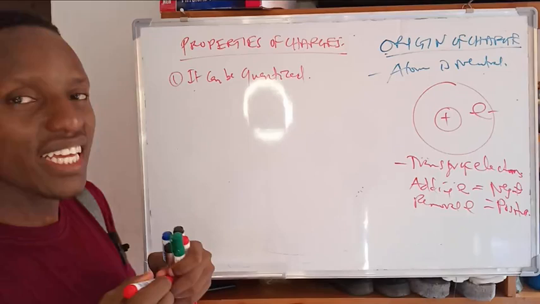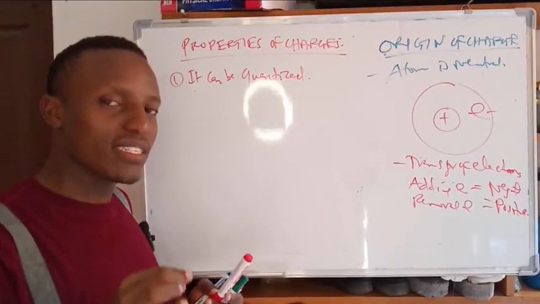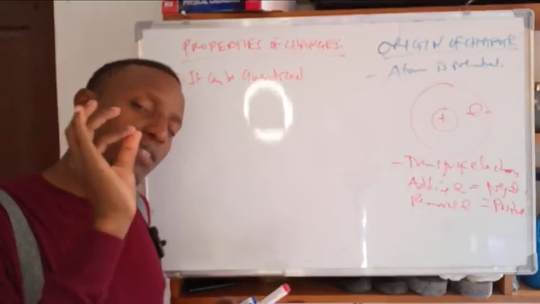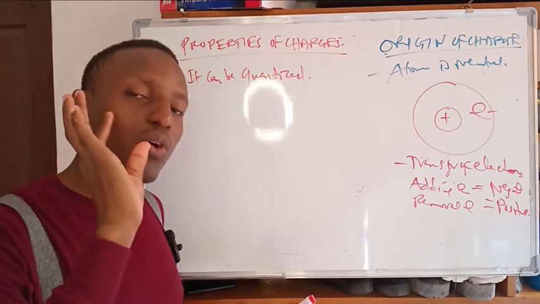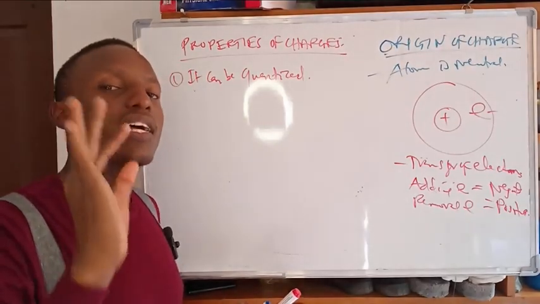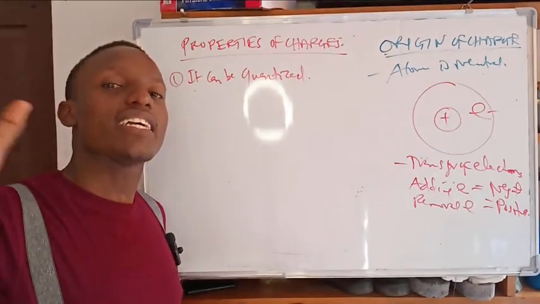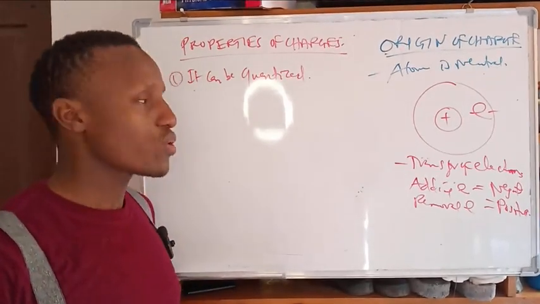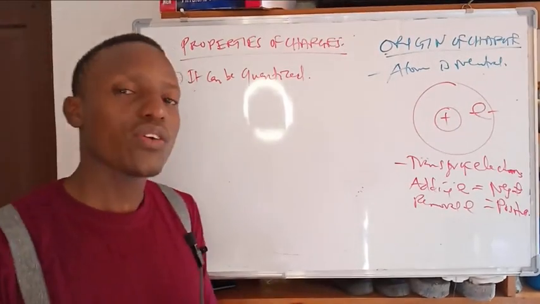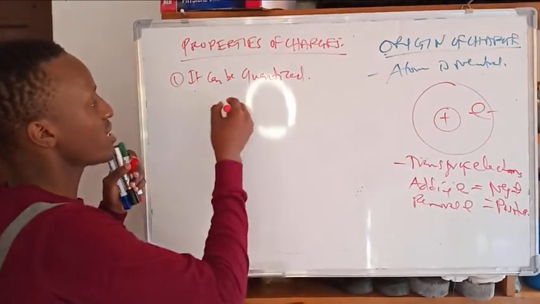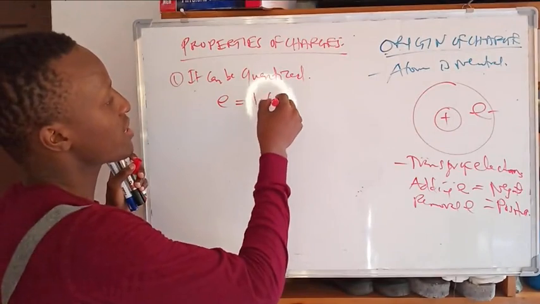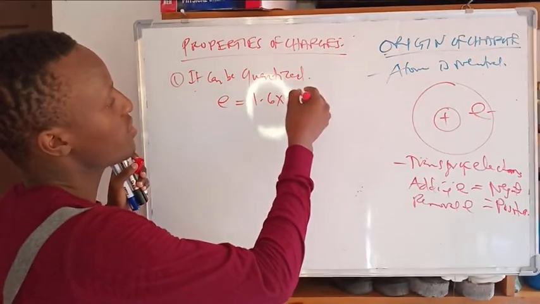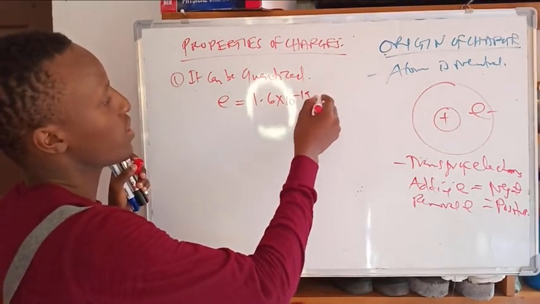Saying quantized means it has a specific infinitely small number, and all charges are an integral multiple of that amount. For example, the unit e is 1.6 times 10 to the negative 19 coulombs.